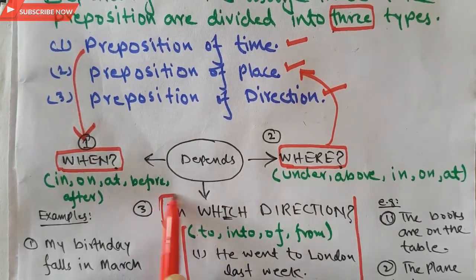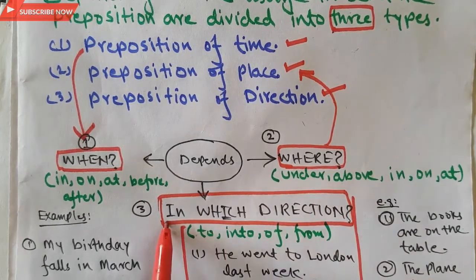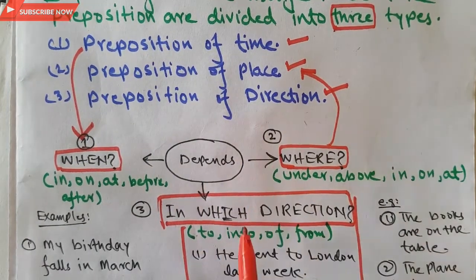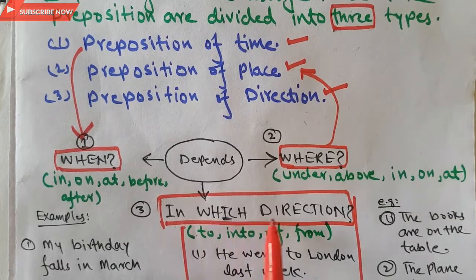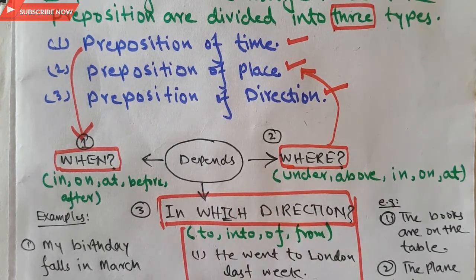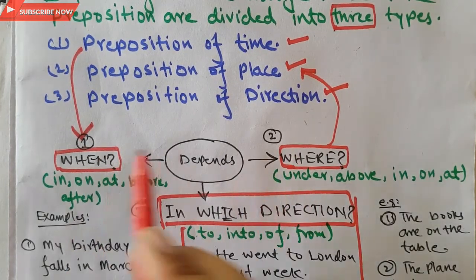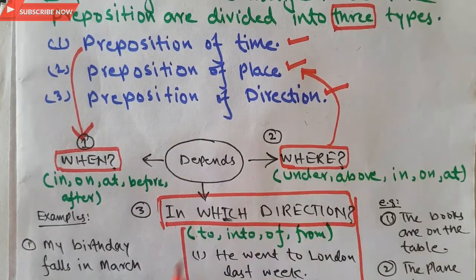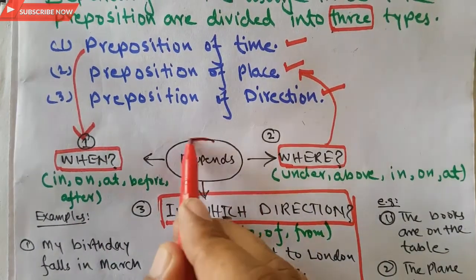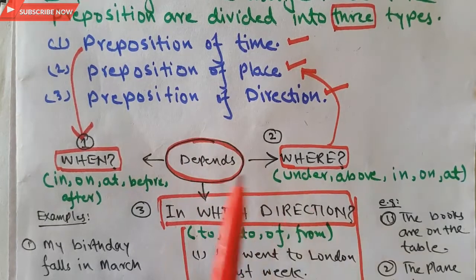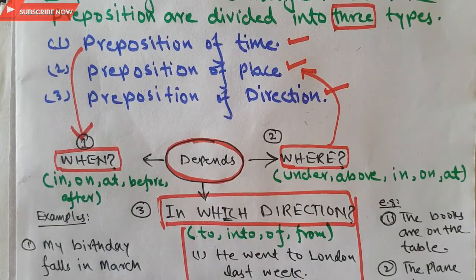So this is one, two, and third. These all are the three kinds of preposition that depend on time, place, and direction.